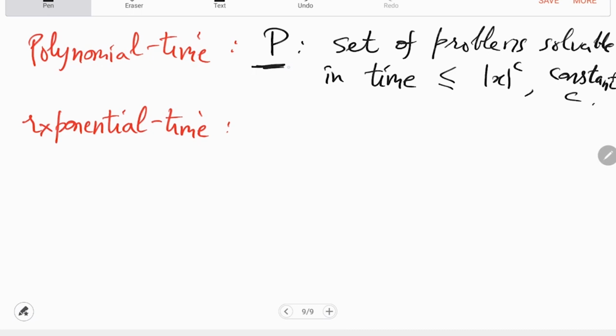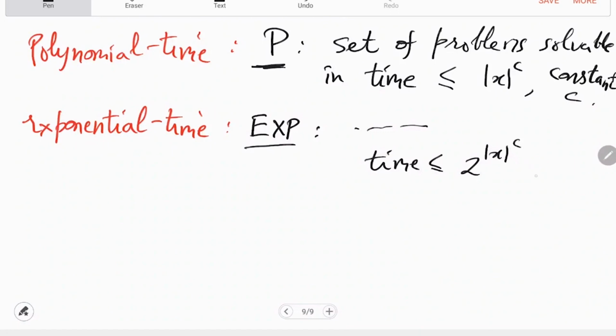Informally we call it polynomial time. So we say that a problem is solvable in polynomial time if there is an algorithm of this much time complexity. For exponential we give more time, so this is the exp class. It is the same thing, but time has to be at most 2 raised to x raised to c.